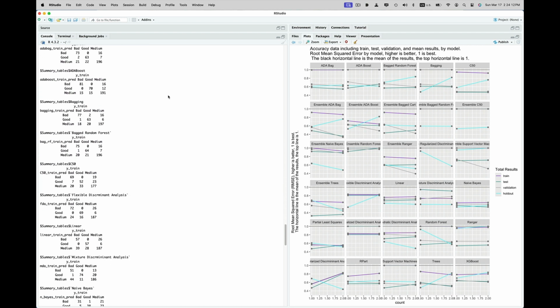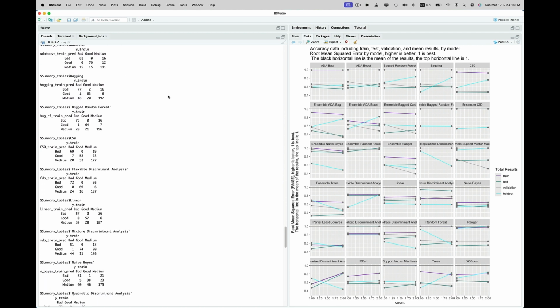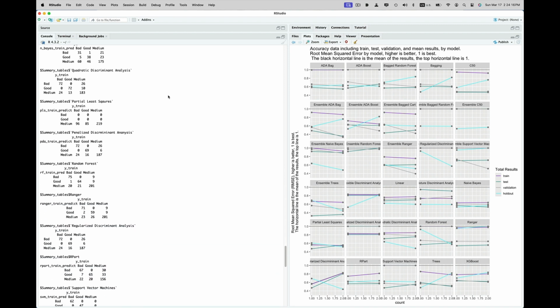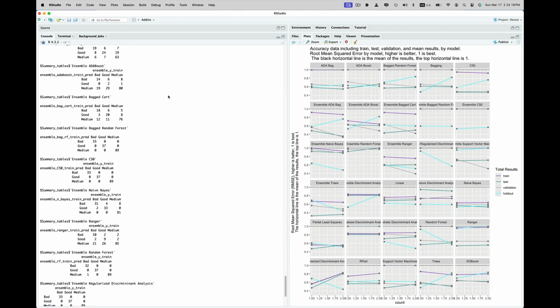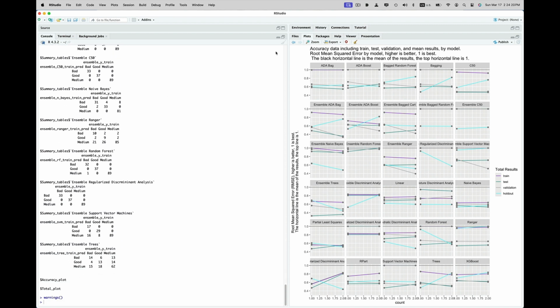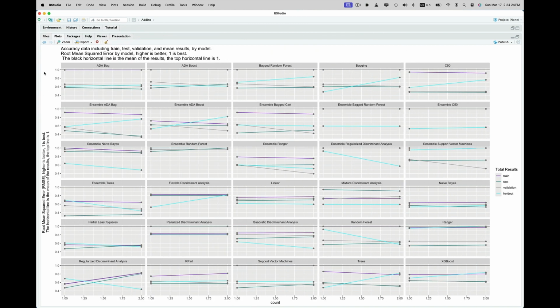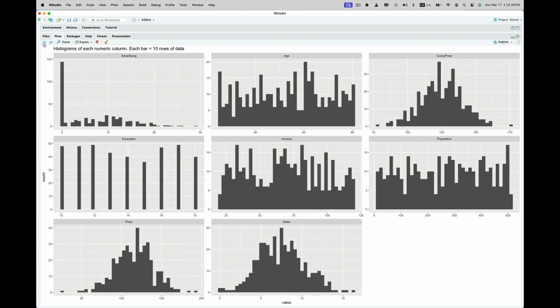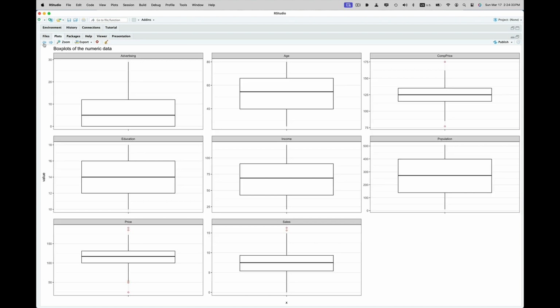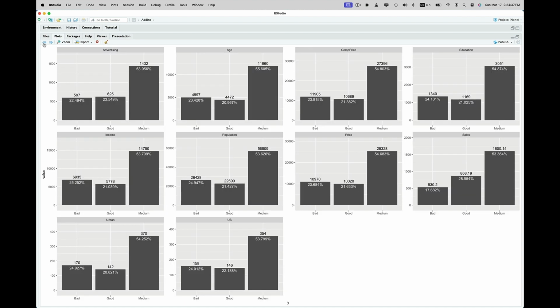And it keeps going. It's going to build, these are called confusion matrices, for all of the ensemble models, all the individual models, all the deep learning models. It gives you absolutely, positively everything. And it keeps going because it's going to do more stuff for you. It's going to give you the accuracy reports that you can see here. It's going to give you histograms of the numeric data, which is very nice. Box plots, and any of the red dots are outliers, which is nice.